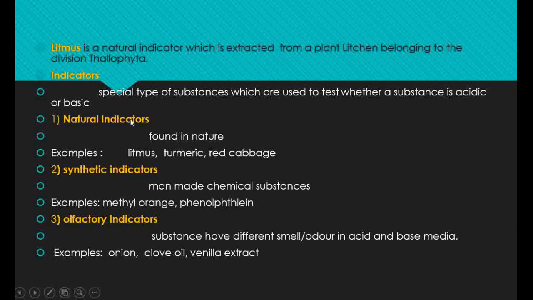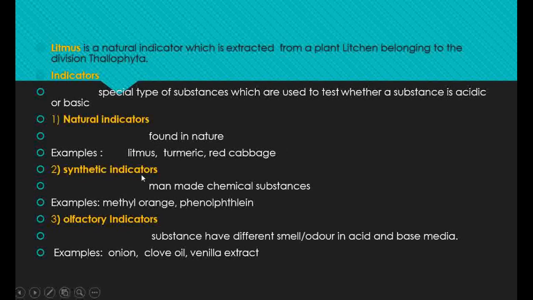First one, natural indicators. Natural indicators means those which are found in nature. Examples: litmus, turmeric which we use in the kitchen, and red cabbage. These are all examples of natural indicators.